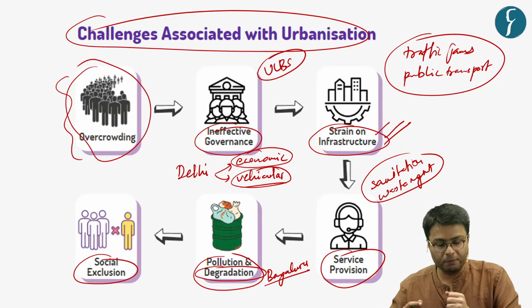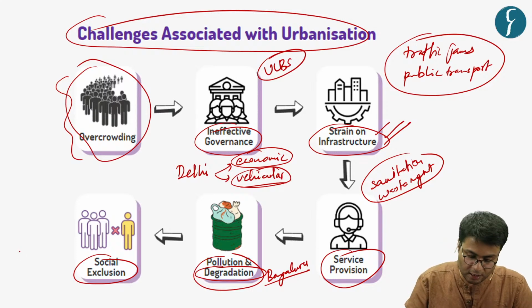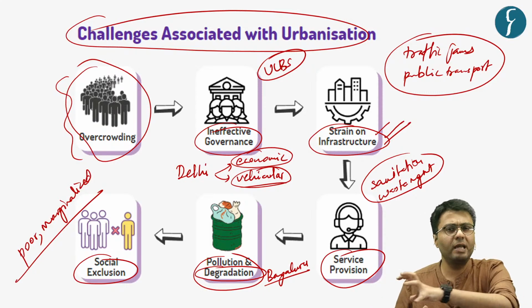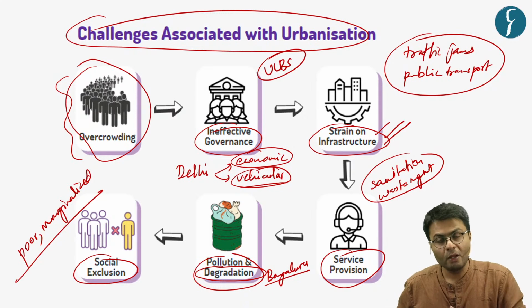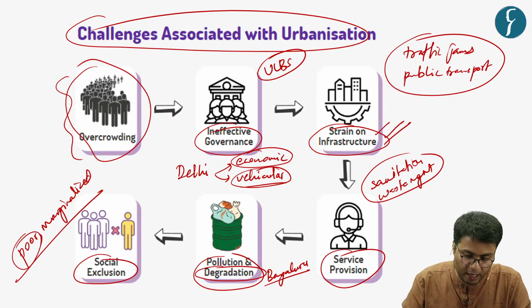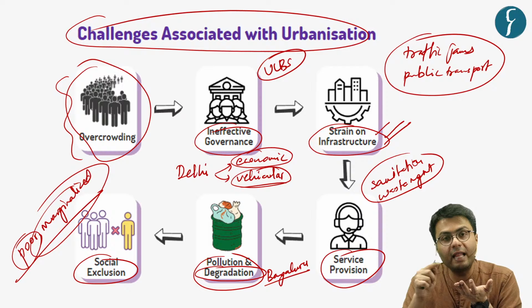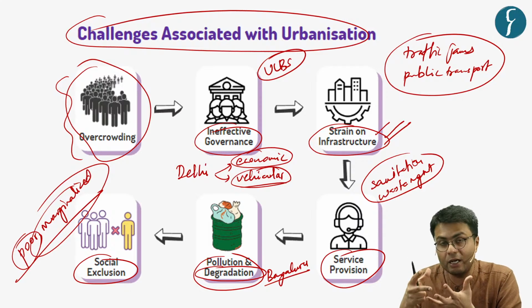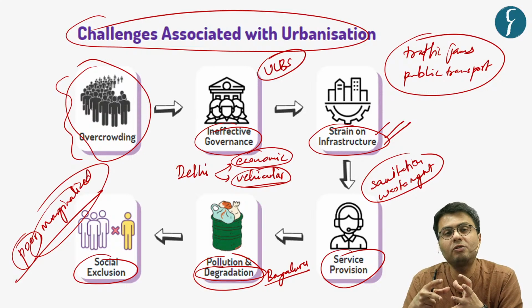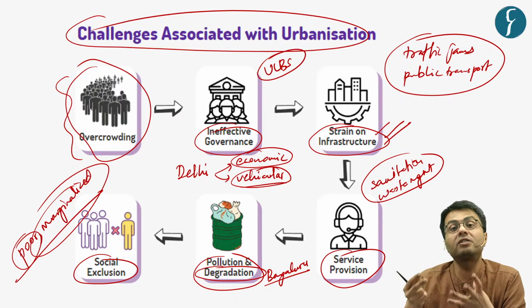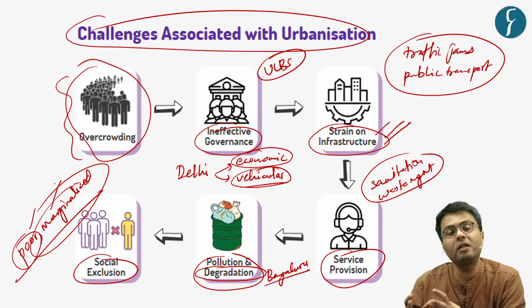that of vulnerable sections. And what are vulnerable sections in urban areas? They are people who are poor and marginalized. So when people belonging to a relatively well-off economic status are able to access the many opportunities in urban areas, people who belong to poor and marginalized sections primarily live in slums, thereby the levels of healthcare and educational services are inadequate. Also, they live in close confinement to waste-generated areas. Hence, this leads to a kind of social exclusion for poor and marginalized people who live in urban areas.